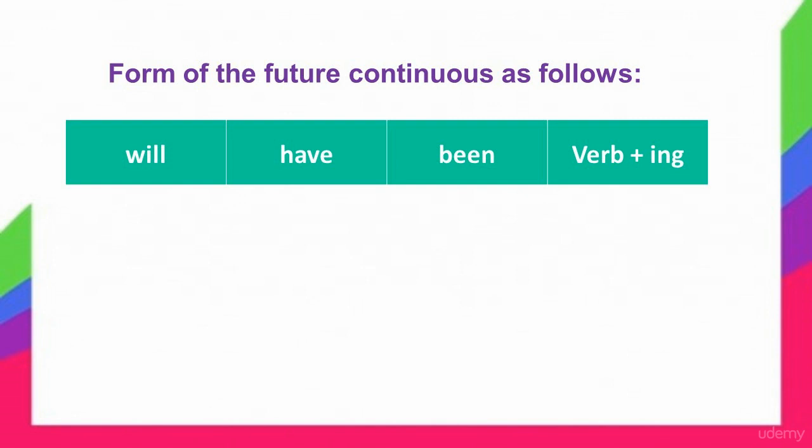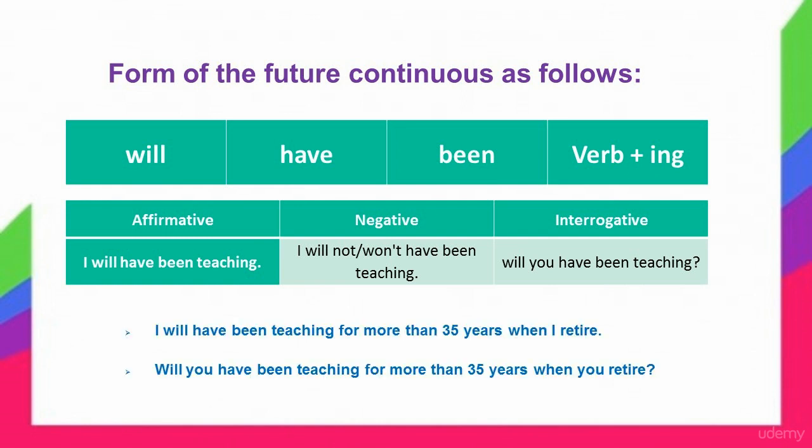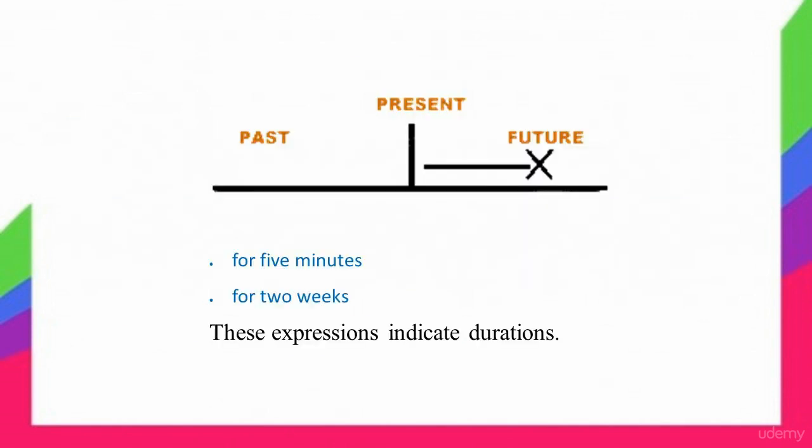So, the future perfect continuous refers to a progressive event that will be completed at some point in the future. Here are the forms and uses of this tense. Form the future perfect continuous as follows. For example, I will have been teaching for more than 35 years when I retire. Will you have been teaching for more than 35 years when you retire? To understand more, please have a look at this image.